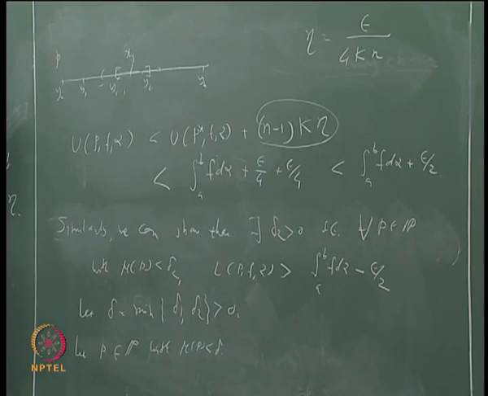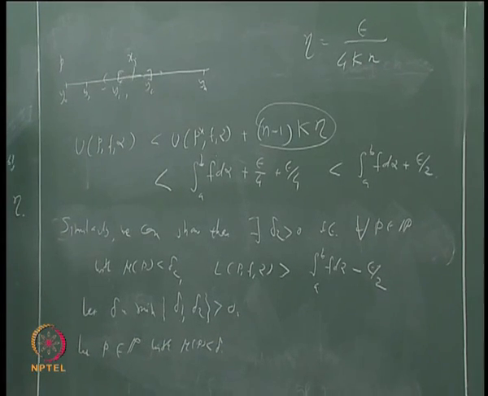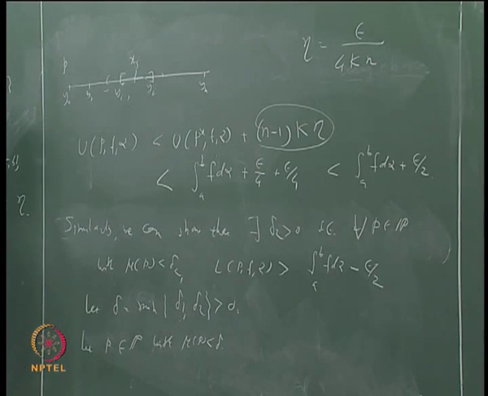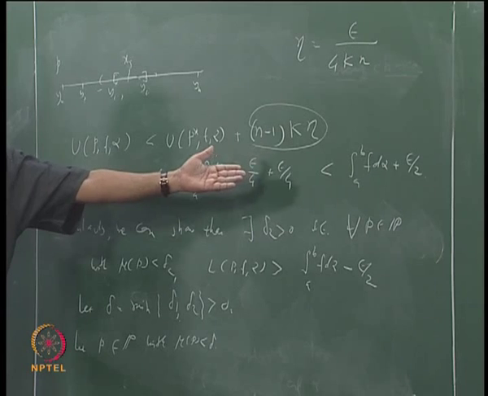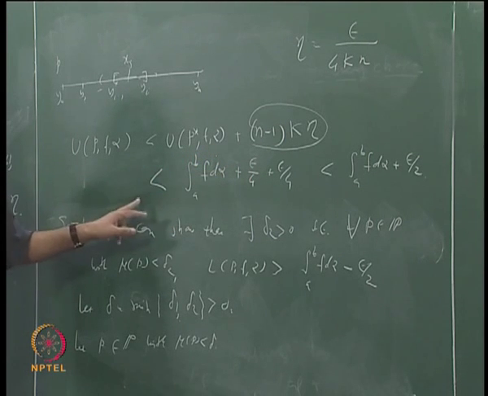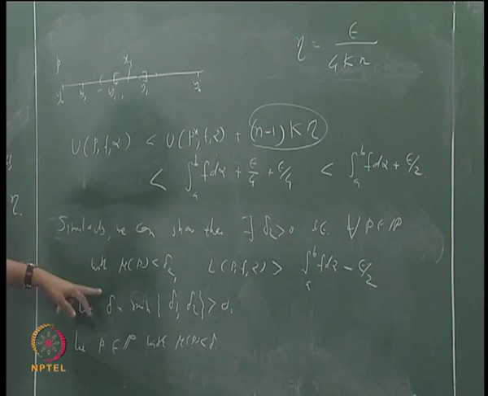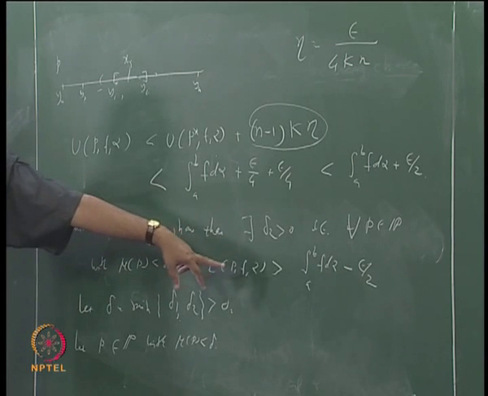Then for this partition P, U(P, f, alpha) should be less than the integral from a to b of f d alpha plus epsilon by 2, and similarly L(P, f, alpha) must be bigger than the integral from a to b of f d alpha minus epsilon by 2.